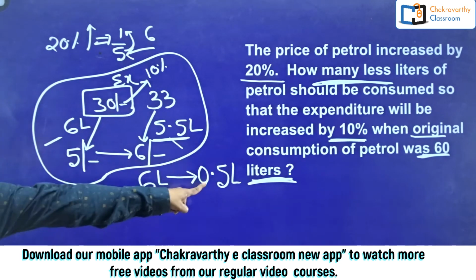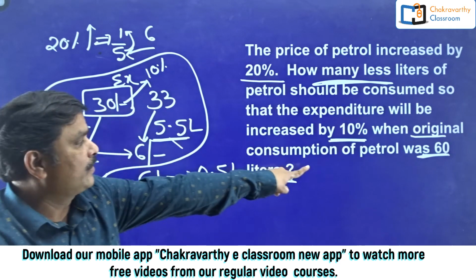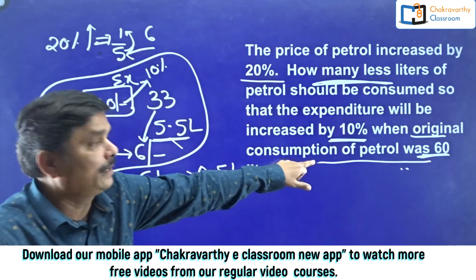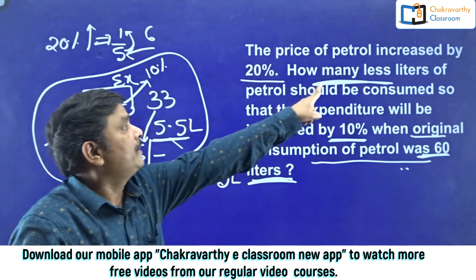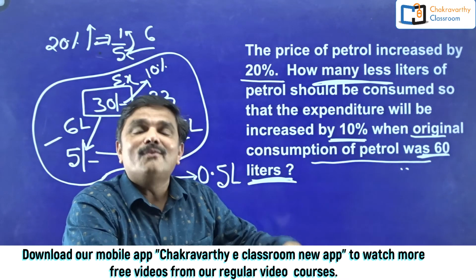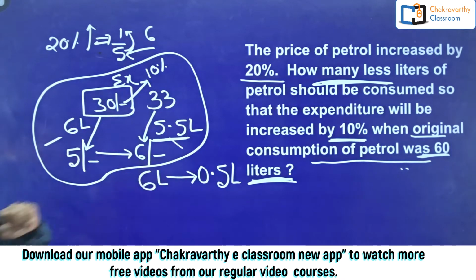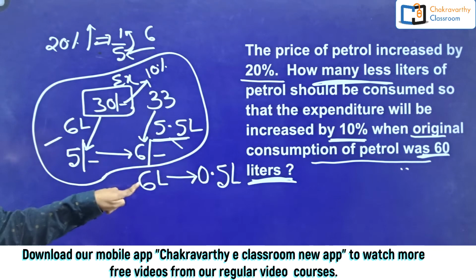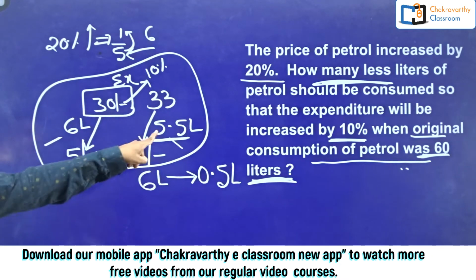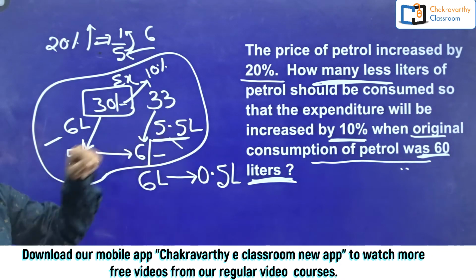Why have I taken these two figures? Because in the question they have given original consumption and they are asking how much less should be used. For that reason, in my imaginary figures, when original consumption was 6 liters, now at present I am using 5.5 liters.